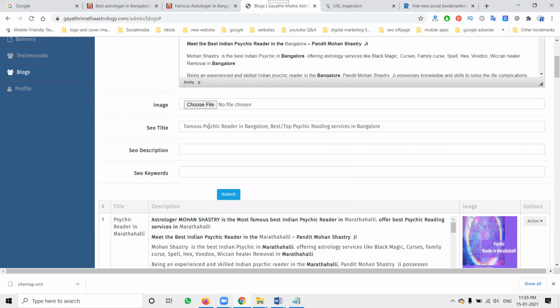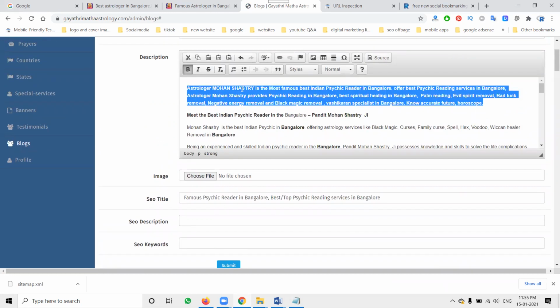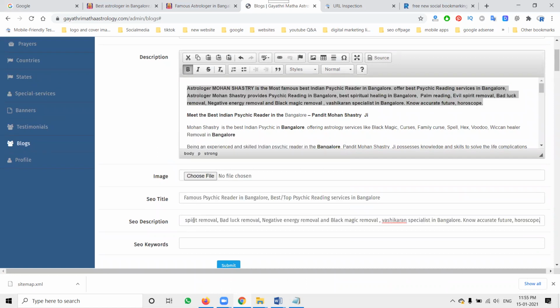How will people be searching? Physician reader in Bangalore, physician reading service in Bangalore. Both will be used. Suppose I can promote more places near Bangalore. We can promote Karnataka and Marthalli, and we can add that option in the description part. So those are the major key points. Whatever service you have to provide, the compulsory keyword must be added in the particular option. This is a major key point. Keywords will be written here.